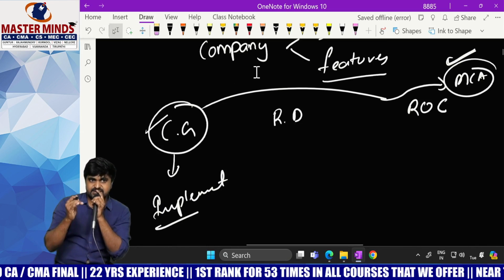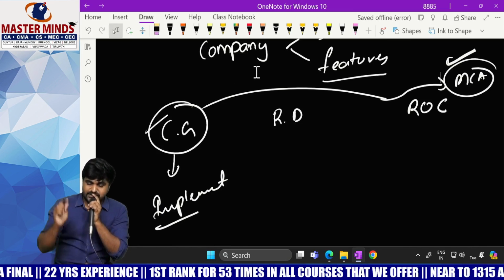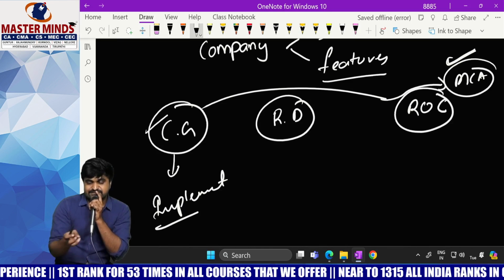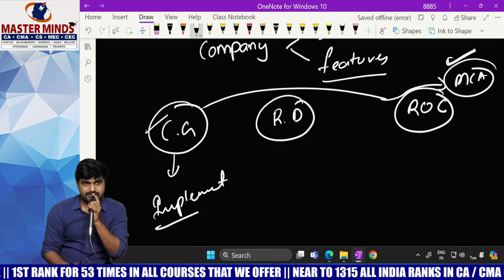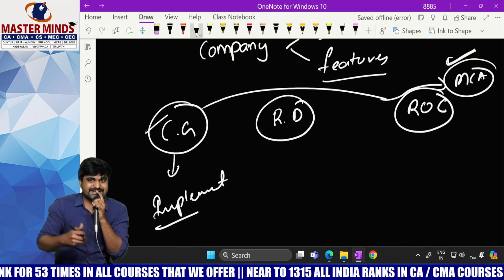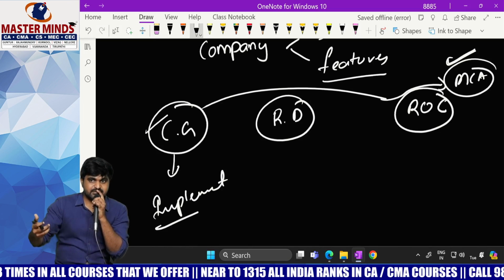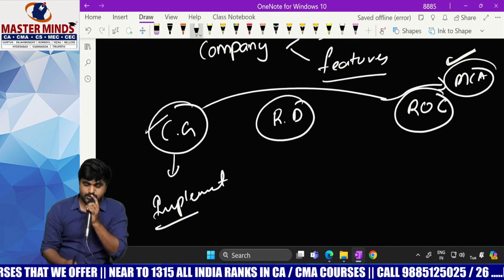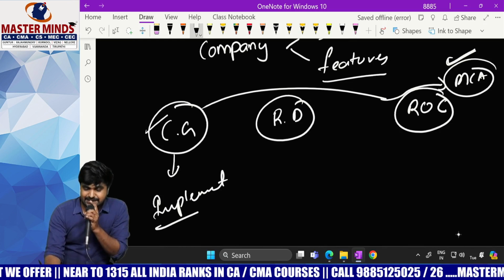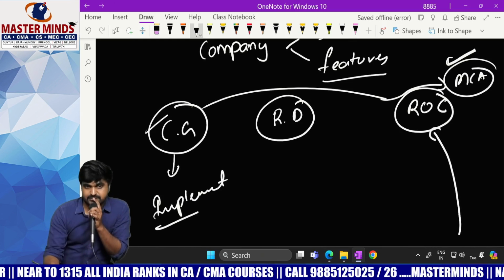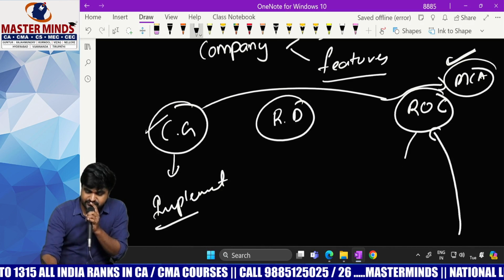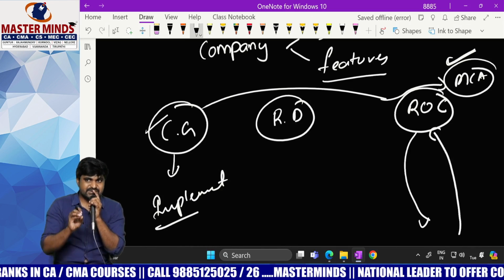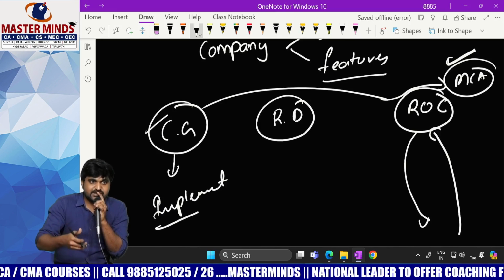Now under MCA there are two levels of officers. One is the regional director, the second one is the ROC. What is the role of the regional director and what is the role of the ROC? For example, if we want to create a company, we need to send certain documents. To whom do we need to send those documents? Is it RD or ROC? ROC. That means the person who wants to create a company needs to forward the documents to the ROC. And who will grant registration? The ROC will grant registration.